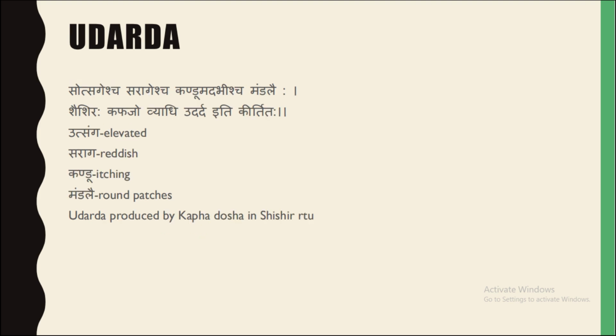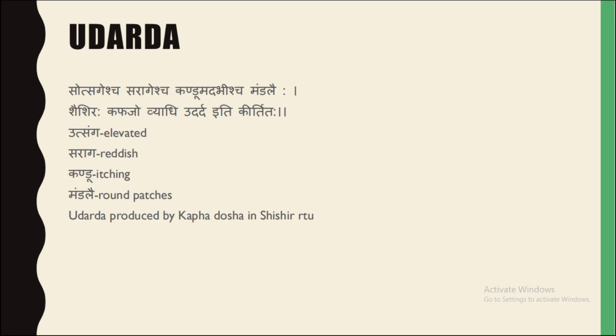Udarda sa utsange cha sa rage cha kandumadvi cha mandale, sheshir kaphajo vyadhi udarda iti kirtitah. It is Madhav Nidan 50 chapter. Utsanga, that is elevated. Saraga, reddish. Kandu, itchy. Mandale, round patches. There is a round elevated reddish patches over the skin, and there is itching,